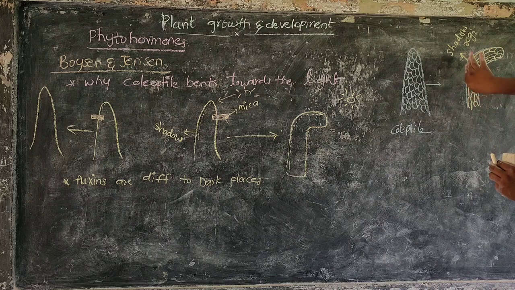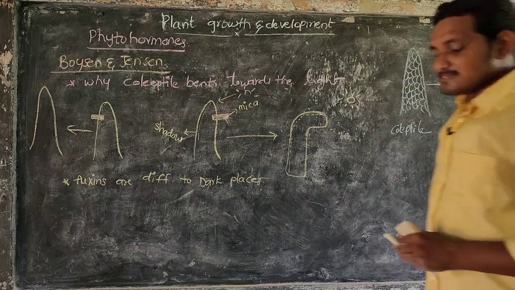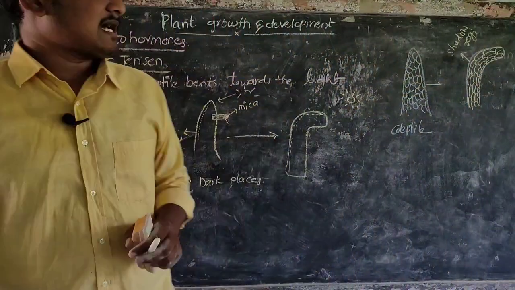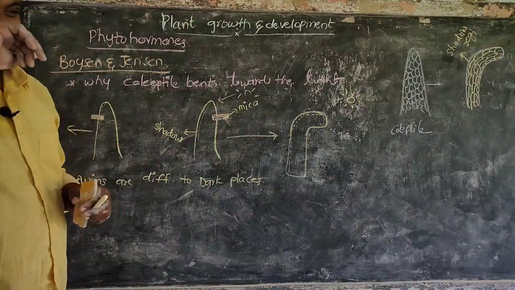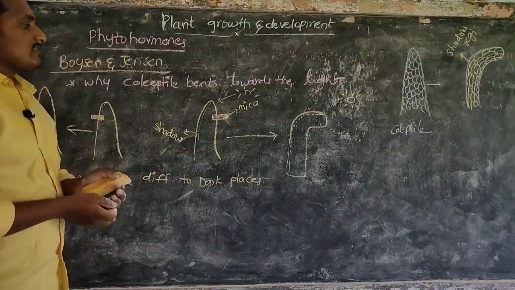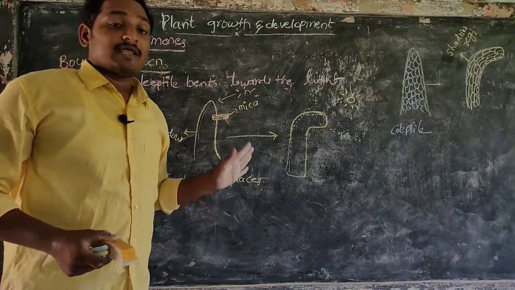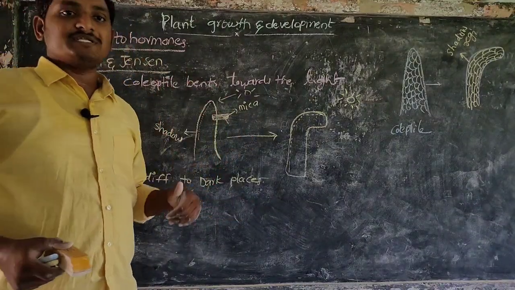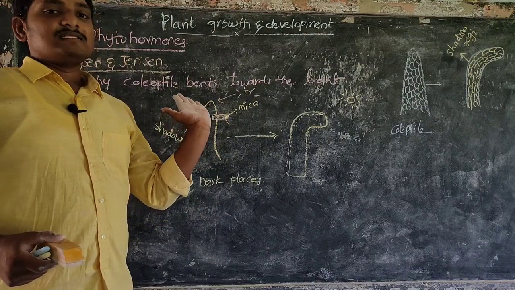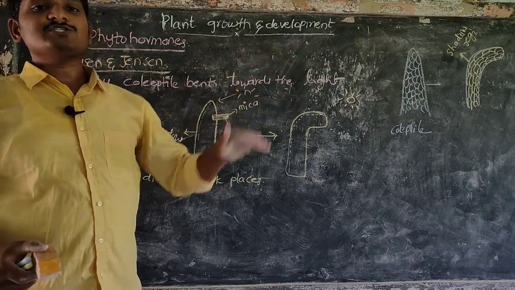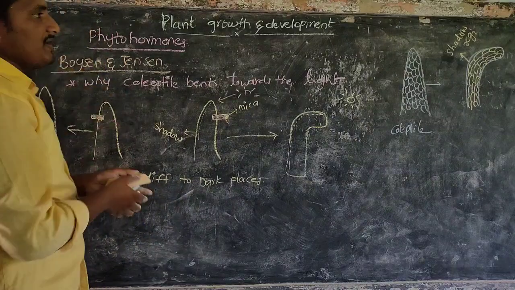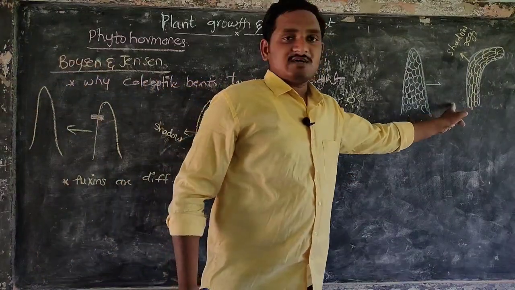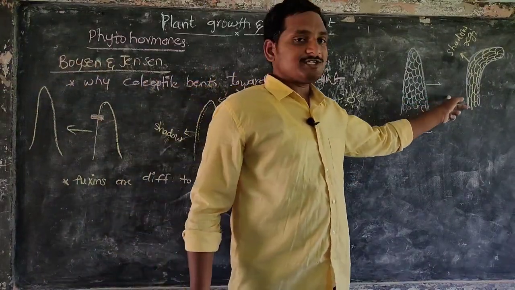The plant body or coleoptile is always bent towards the sunlight. This was concluded by Boysen and Jensen, scientists. So what did they conclude? The bending takes place by elongation of the cells in the shadow region. That's why the coleoptile is always bending towards the sunlight. The main thing is elongation of cells.